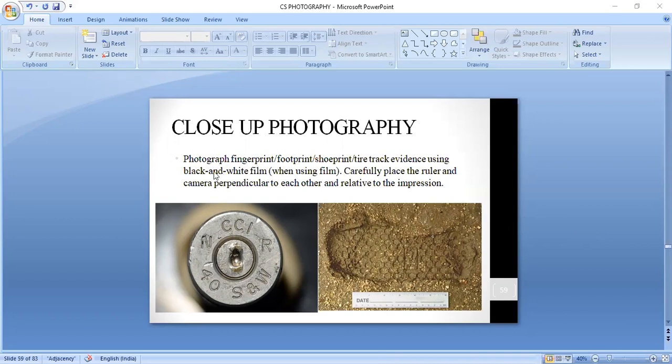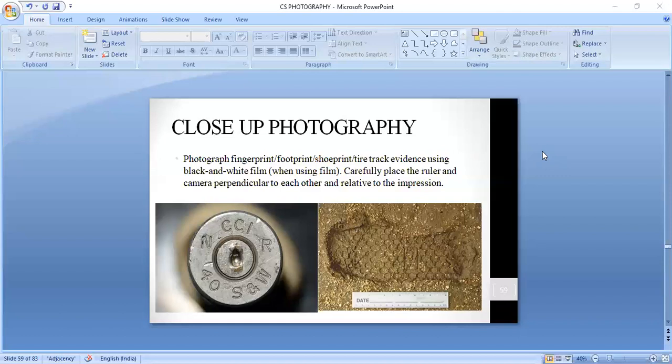Black and white film, when using. This is an important thing when you do the photography: which crime scene or what situation should be followed with black and white photography, and what crime scene should be recorded on color film? That is also important.